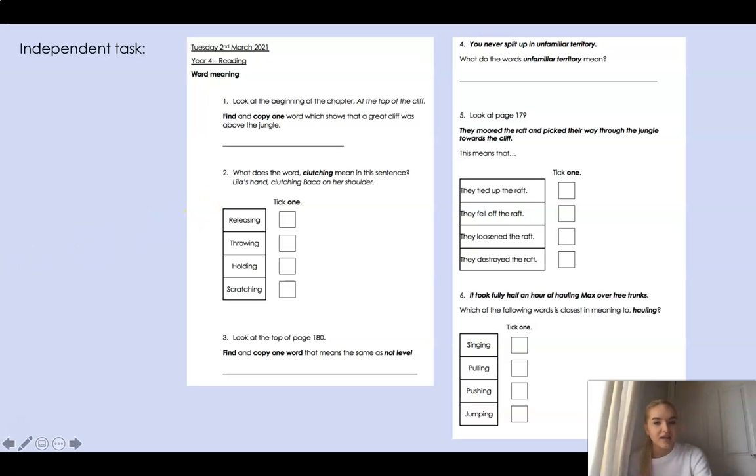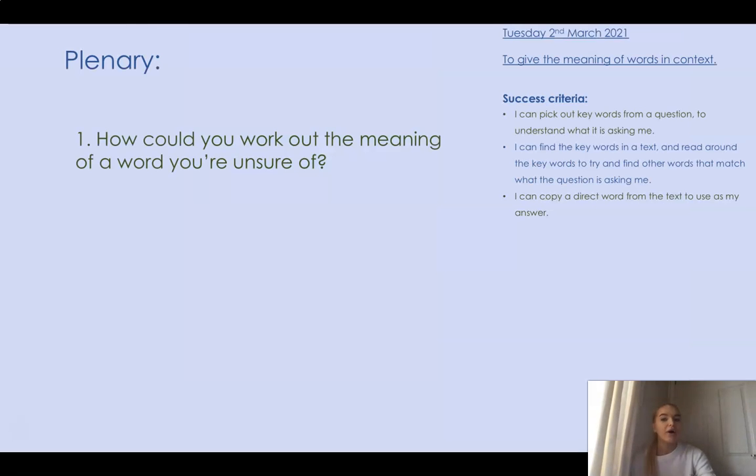Your task today then is you've got a mixture of find and copy one word. So you've got to find and copy the word that we looked at together. And you've also got some multi-choice questions that we just looked at, okay? That is your task for today. Good luck, and I think you're going to be super at this. You can either pause the video and complete it now, or wait till we've done the plenary and do it after. Okay, so the plenary today is thinking of this question.